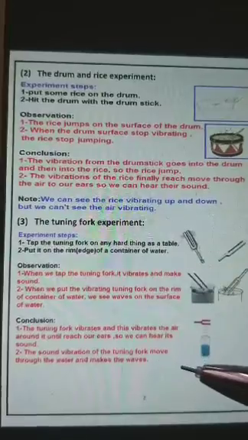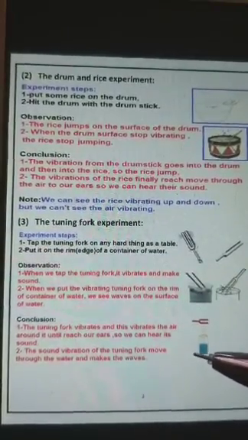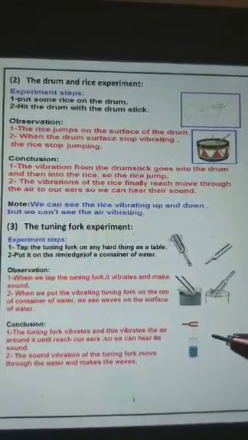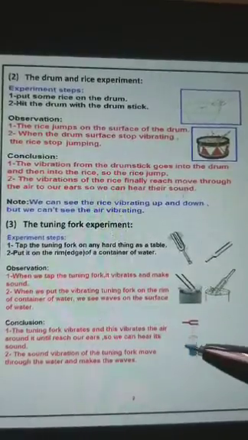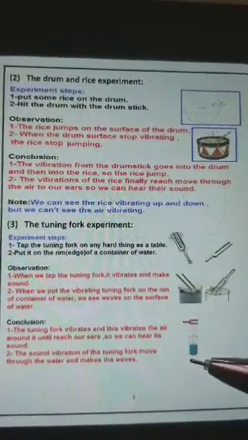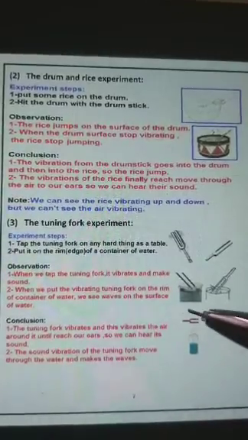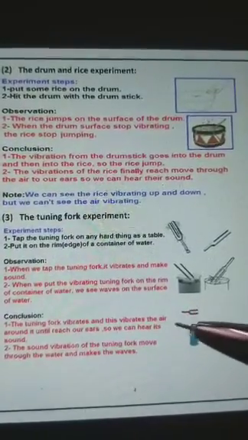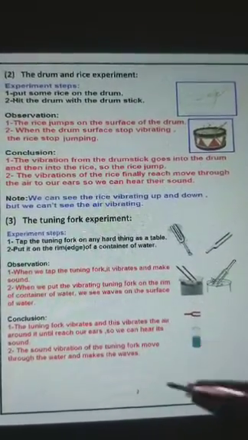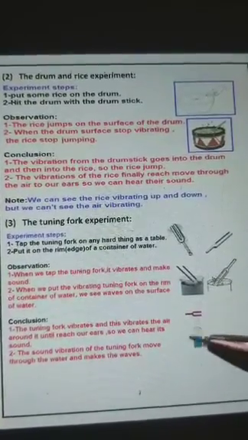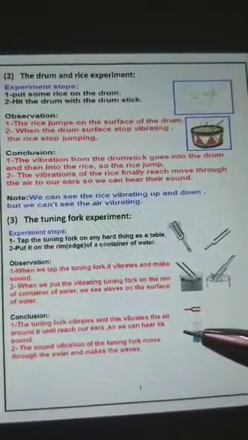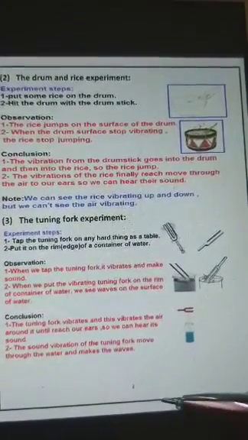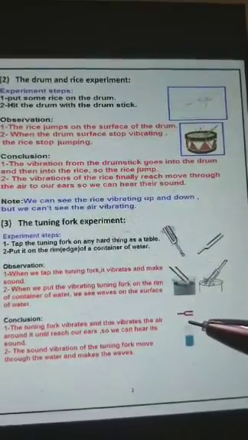The sound vibration of the tuning fork moves through the water also and makes the waves, and the same thing happens to the air. We can see the waves or the moving of the water surface, but we can't see the vibrating air particles. We can only feel it, and finally hear the sound. This means that there was vibration in what, girls? In the air particles, because of the vibration of the tuning fork.